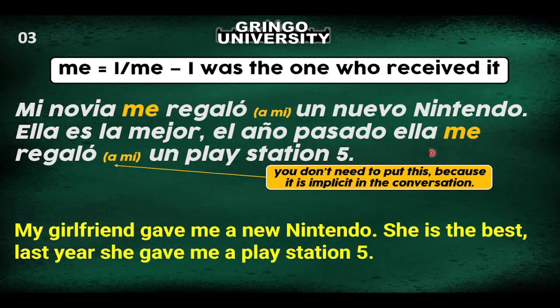El año pasado ella me regaló un PlayStation 5. I am the recipient of the action that she did of giving something. I am the recipient of that action. It is performed by her, but I am the recipient of that action. That's why I have to put me. Okay, let's continue. Before we continue, you don't have to put this a mí because it is obvious that I'm talking about myself. You just put this a mí to emphasize.